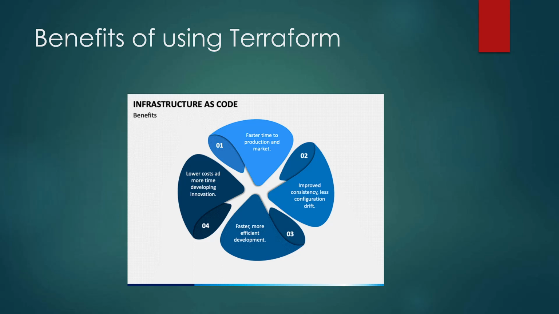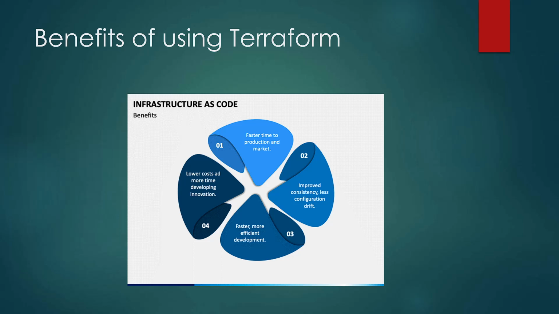Less configuration drift. Whatever you write in the code for one of your environments is going to be set to the other environments, just changing the names of that environment, for example. You set up this one to be QA or production, but all the configurations are going to be exactly the same, consistently. And it's something you can improve along the way.